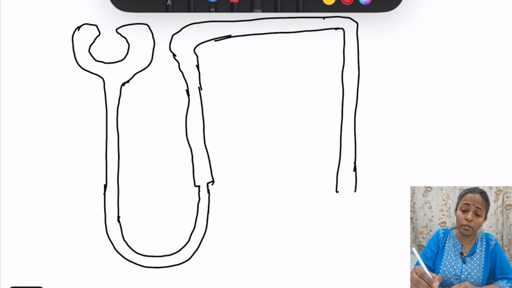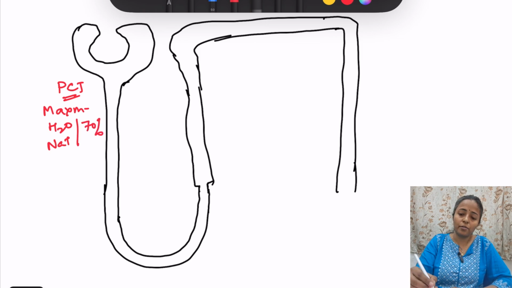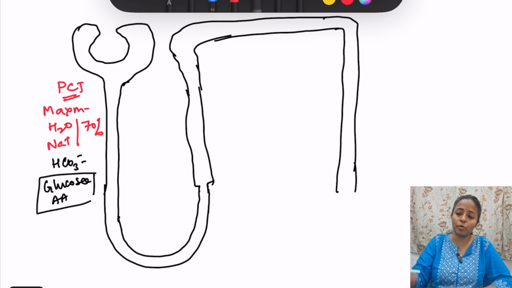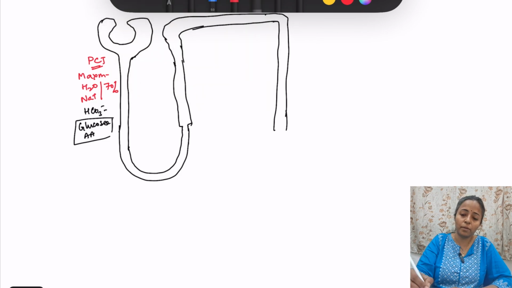First of all, this is the proximal convoluted tubule. In the proximal convoluted tubule, there is maximum absorption of water and sodium. These are about 70% reabsorbed here. Then there is reabsorption of bicarbonate ions; maximum bicarbonate ions are absorbed here. Then we have glucose and amino acids. They are completely reabsorbed in the PCT. Very important: glucose and amino acids are completely reabsorbed in the PCT, that is 100% reabsorption.